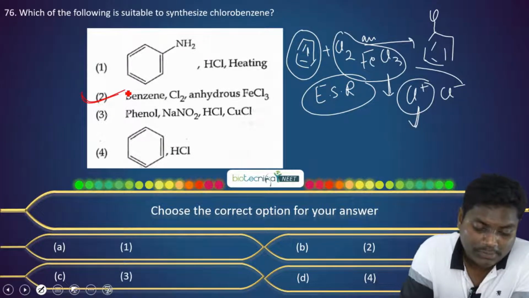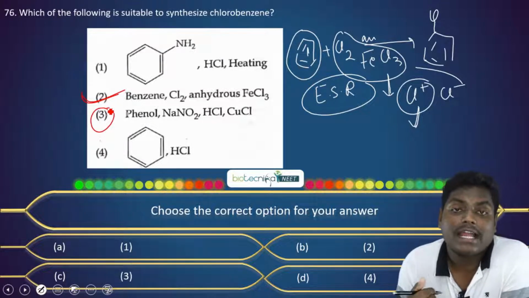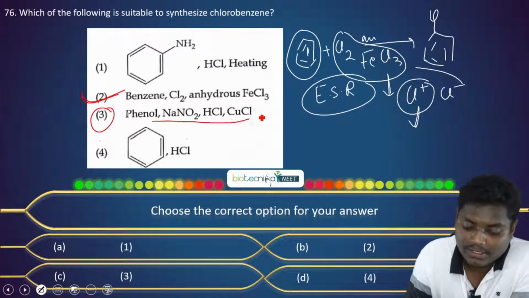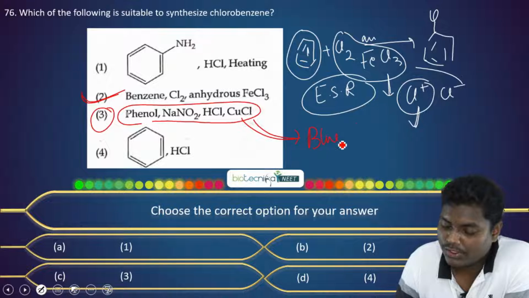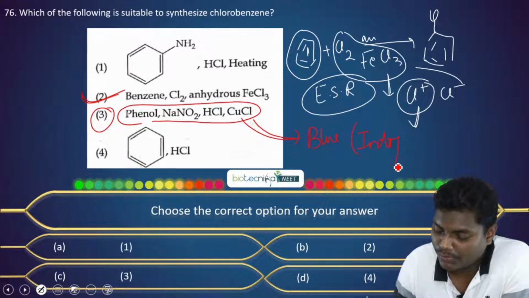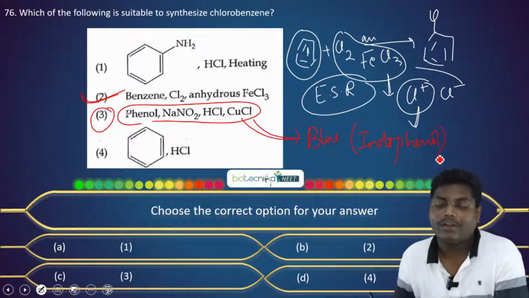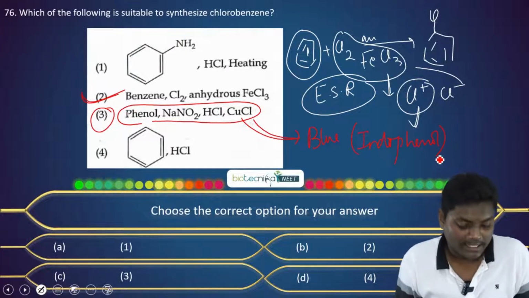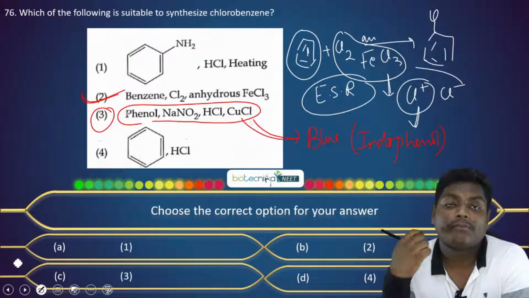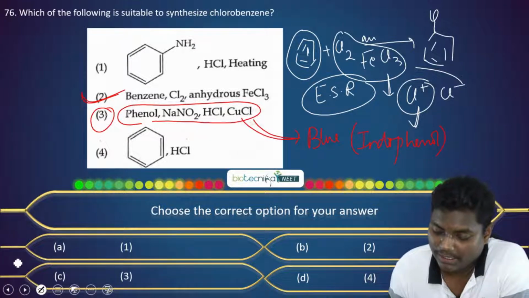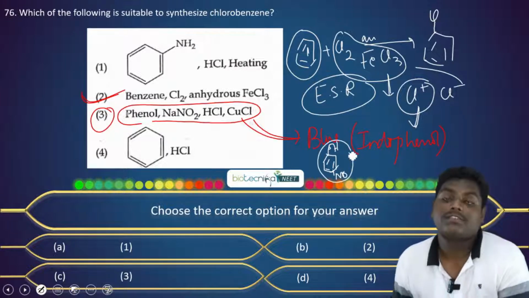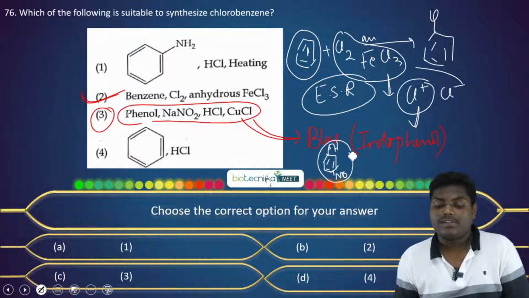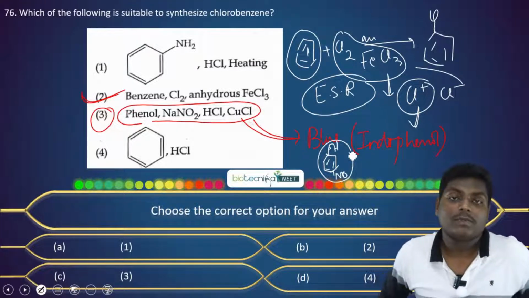So using this we can form chlorobenzene. Now coming to the third option, when phenol is reacted with NaNO2, it does not give a diazotization reaction. Rather, in the first step nitrosophenol is formed, with an NO group attached, which forms a blue color complex due to endophenol. So this will not form chlorobenzene. That's the important take-home message from this.